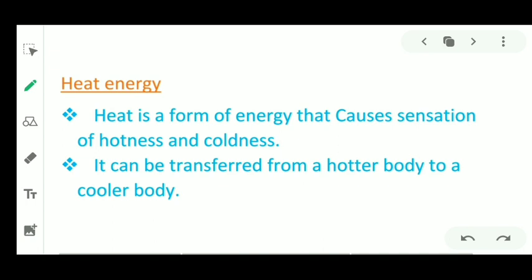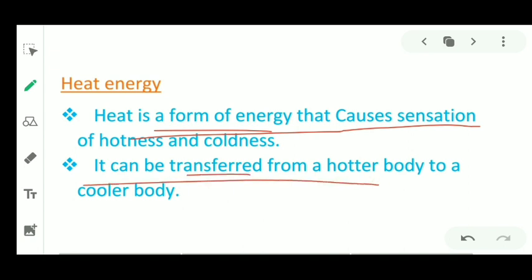Next we have heat energy. When you touch the glass of hot water, you feel some sensation of hotness. So, heat is the form of energy that causes the sensation of hotness and coldness. When you touch the glass of hot water, the heat energy is transferred from the glass to your hand. So, it can be transferred from a hotter body to a cooler body.